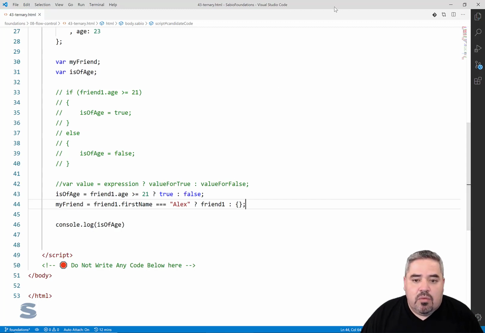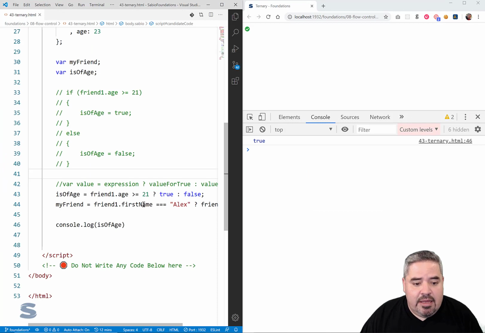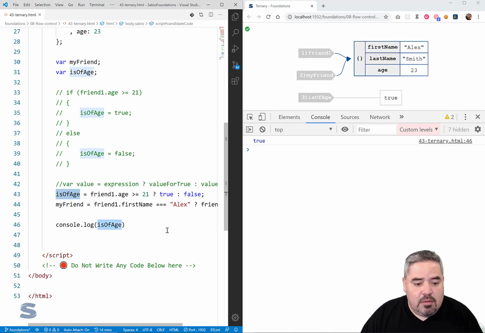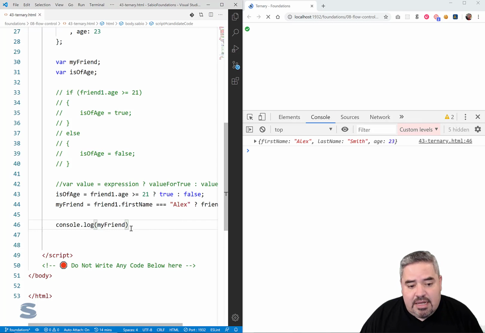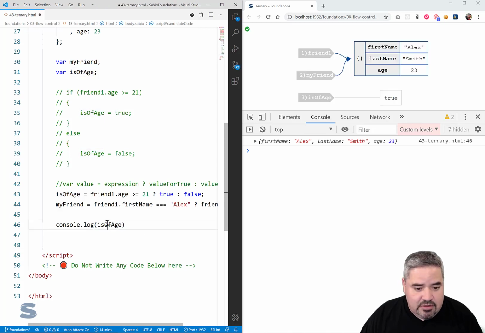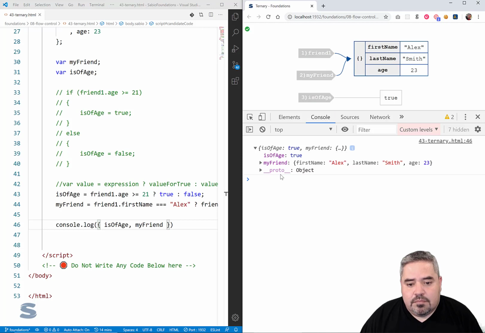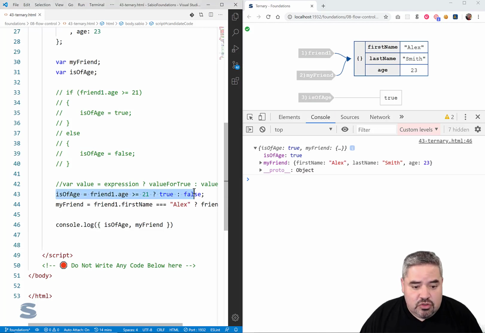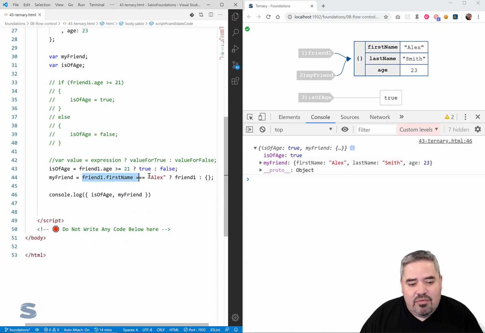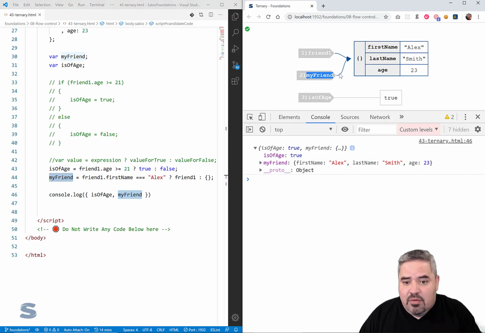All right. So what I've done there is, let me console log my friend. My friend here is Alex, and let me actually output that a slightly different way so that I can see these with variable names, both my ternaries in effect. So I have here is age is true because this is still yielding true. And I've now done a ternary operator around whether or not I found that this first name is Alex. If it's Alex, then what I want to assign to my friend variable, right? And you can see it here in the graph. I want to assign it a pointer to this object called Alex.